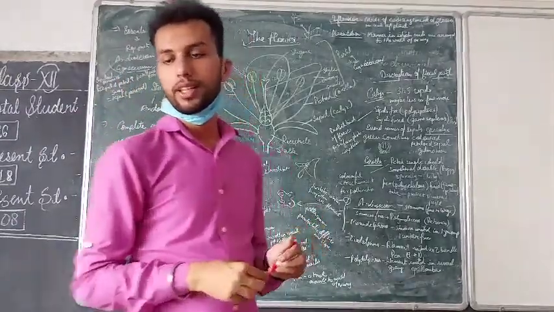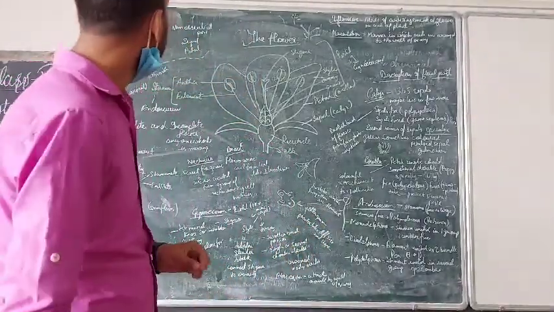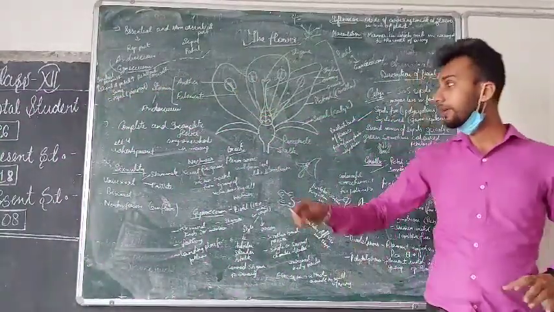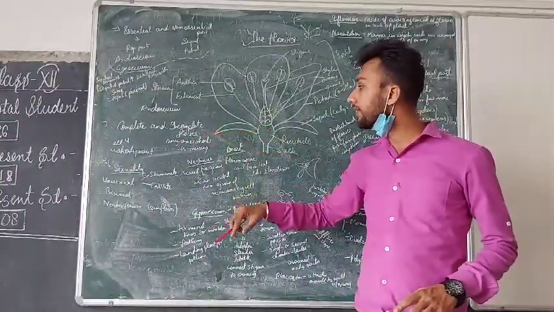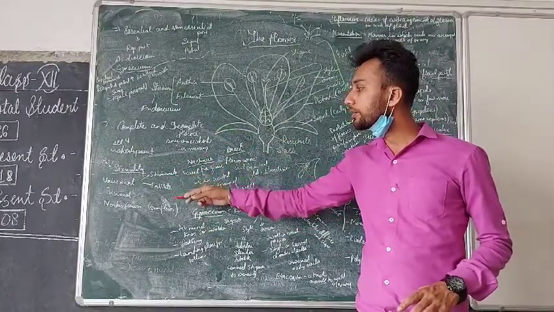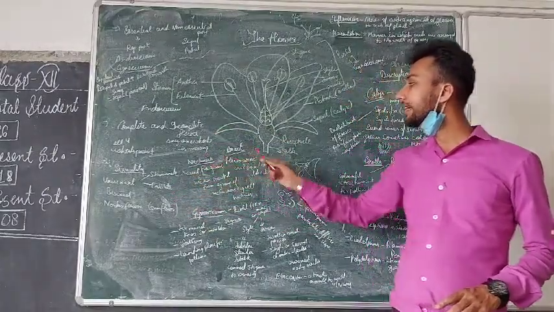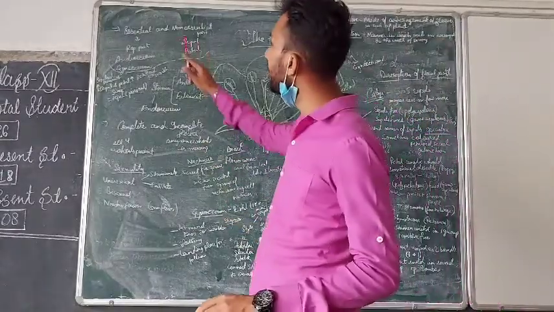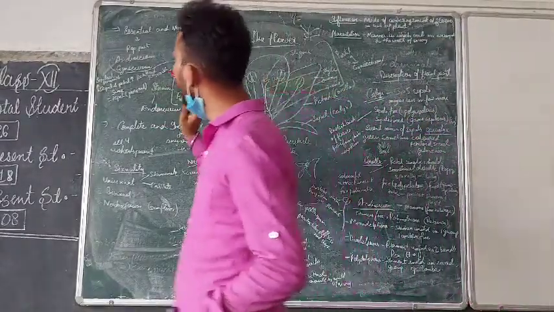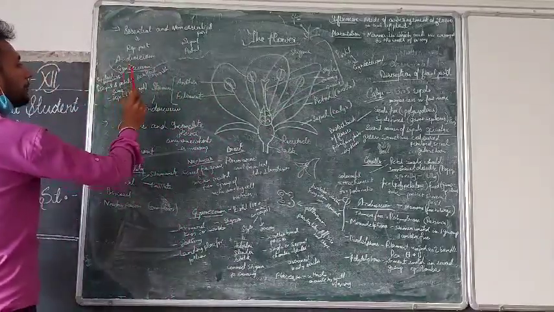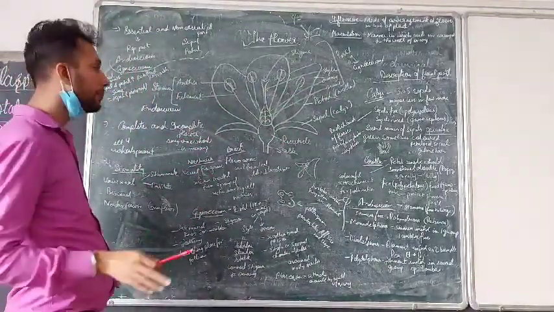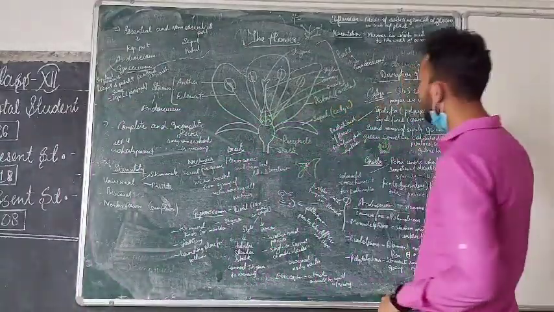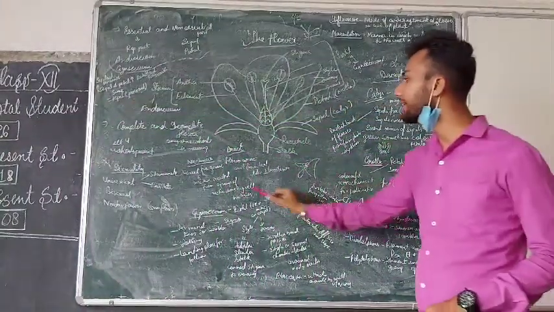So what we studied today, I am revising once more. We studied the flower and all its four parts. We studied complete and incomplete flowers, and sexuality: unisexual, bisexual, neutral flowers, nectaries and bracts. Then we studied the essential and non-essential parts of the flower, then sepaloid perianth and petaloid perianth, where sepals and petals are similar parts. Then the description of each part: calyx, corolla, androecium and gynoecium.